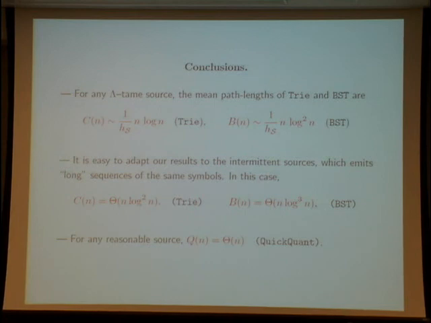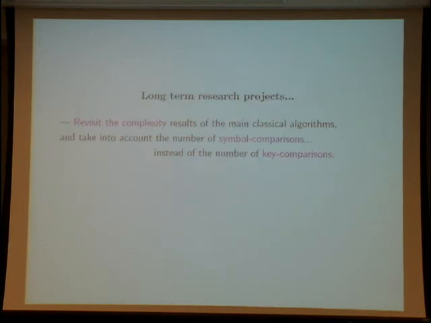Now we have proved also that for any reasonable source, the complexity, the mean number of symbol comparisons in quick count, is always of order n. And finally, this study is the first study of a long-term research project.